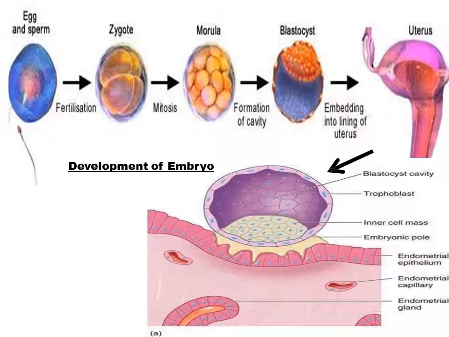Here again the picture is showing you the stages, how the egg will develop into a zygote, then the 16 cell stage morula is formed, then morula starts developing a cavity, blastocyst, and this blastocyst embeds itself in the lining of the uterus with the help of endometrium and the trophoblast. Trophoblast and endometrium both get embedded, forming finger-like projections which are called chorionic villi, and then finally implantation occurs.